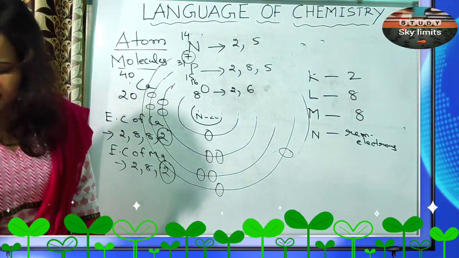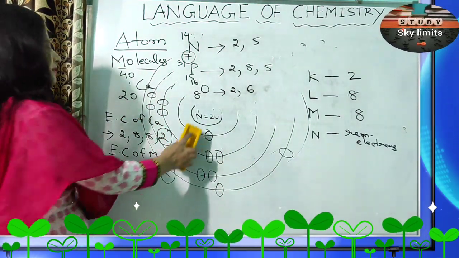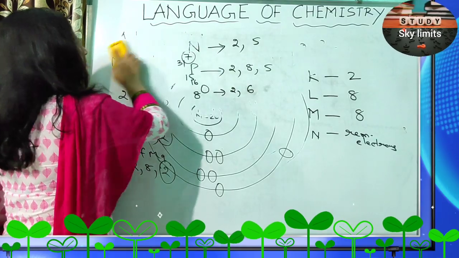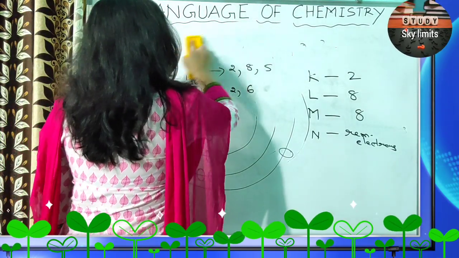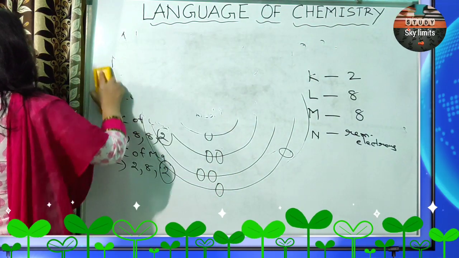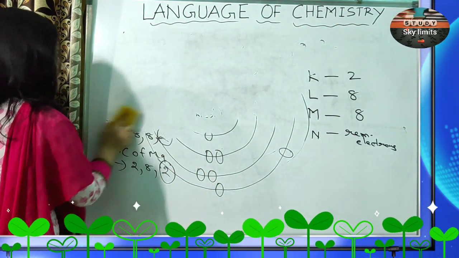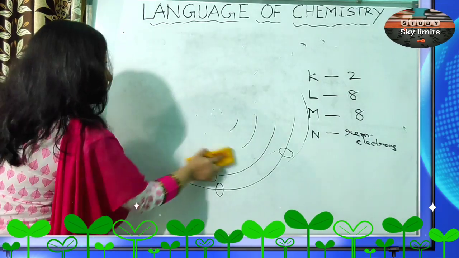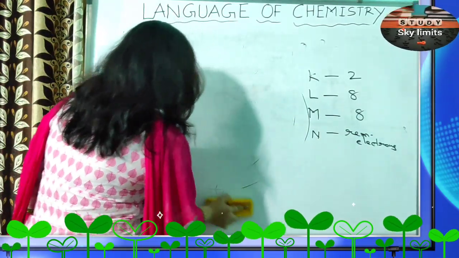So why do they do that? Why do these chemical reactions take place? Why do atoms combine to form molecules? It's because they want to be stable.